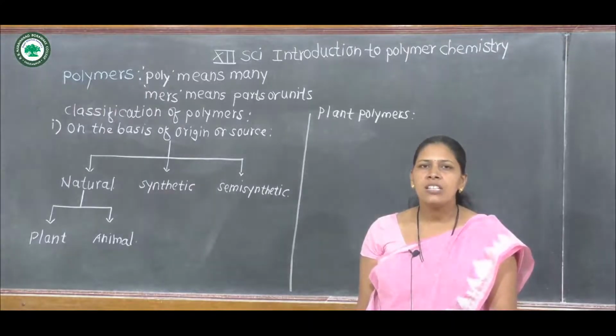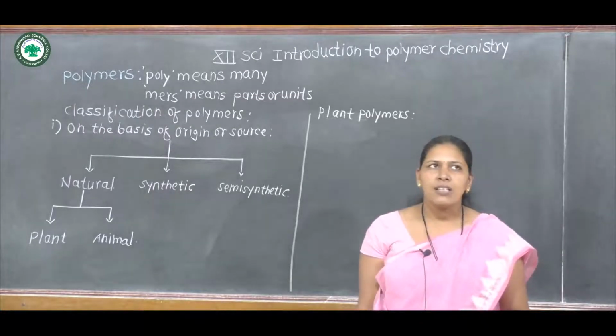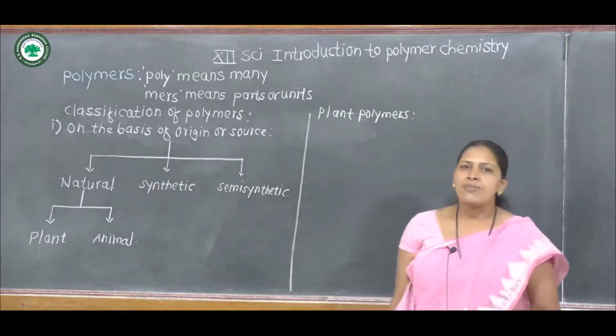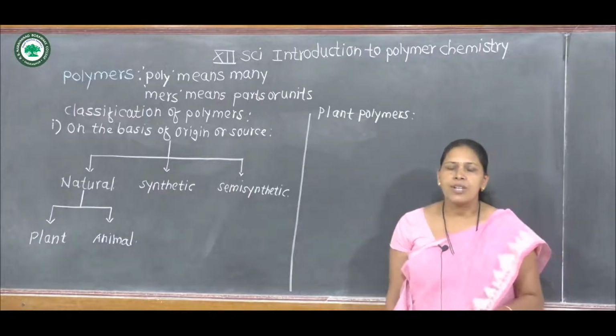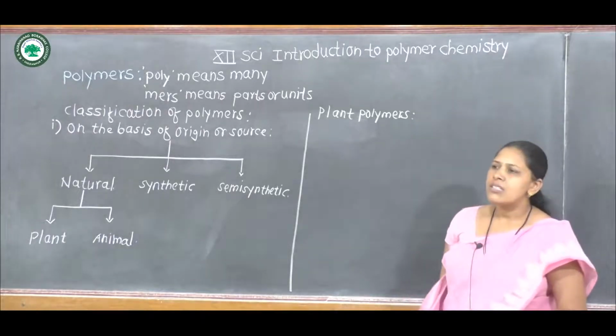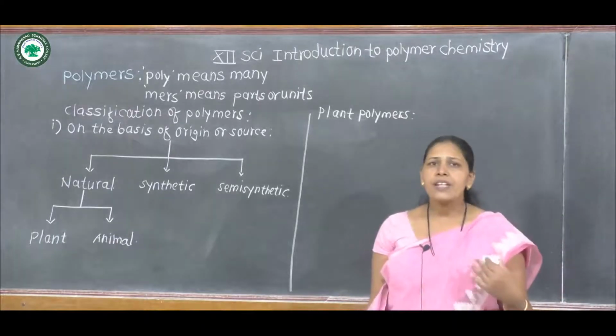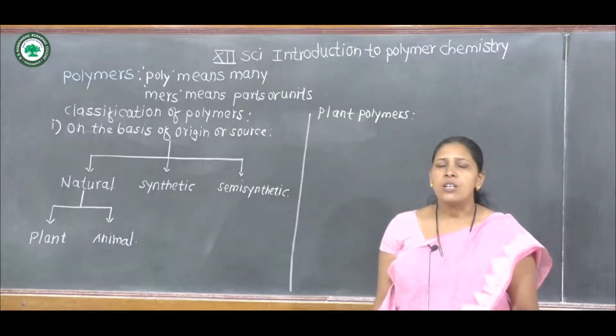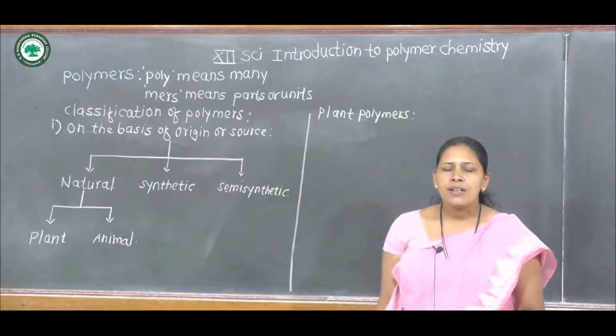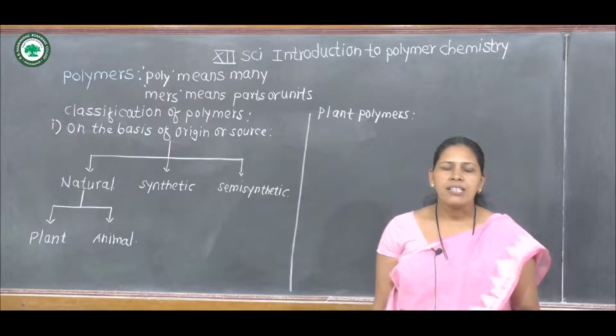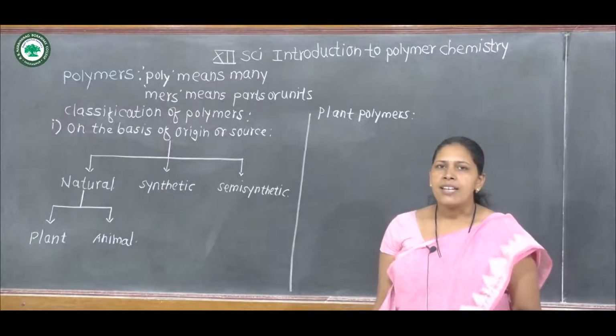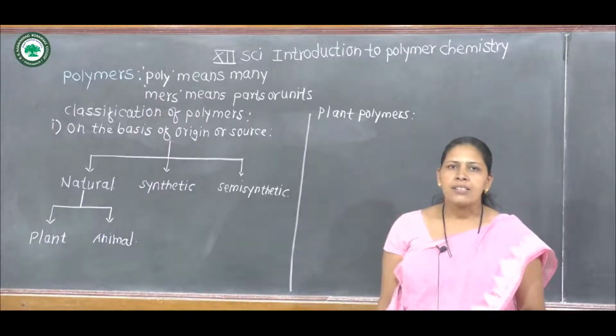Another example of plant polymer is natural rubber, which is obtained from the rubber plant. In the rubber plant, latex is present in the bark.